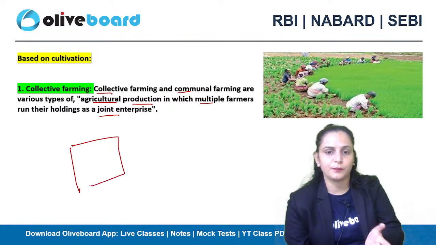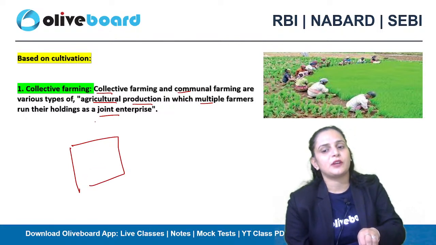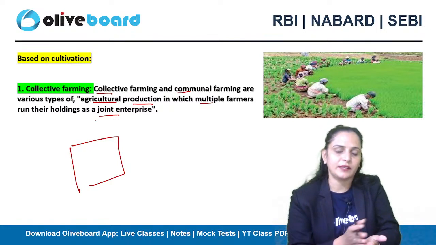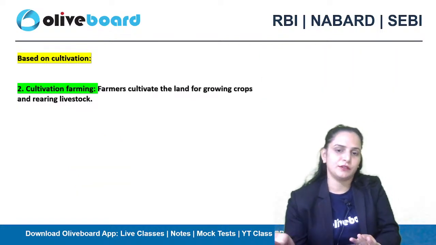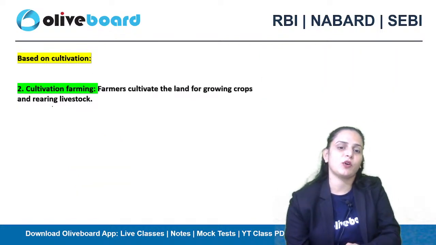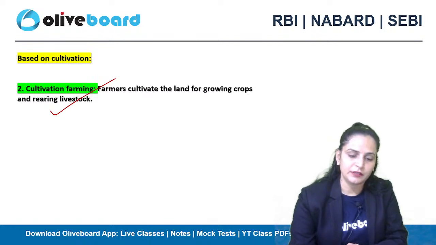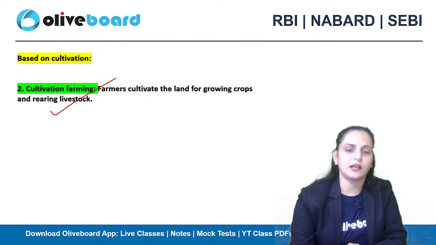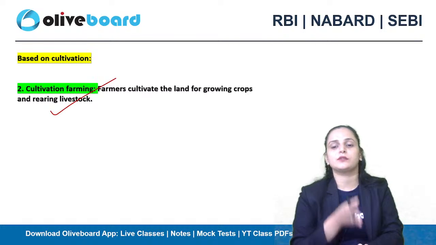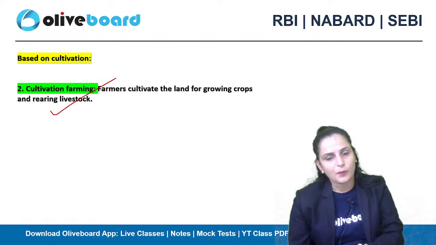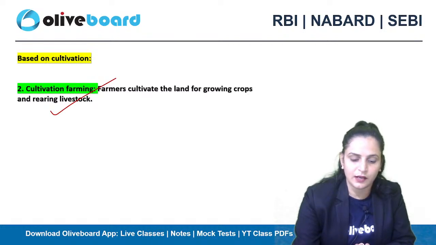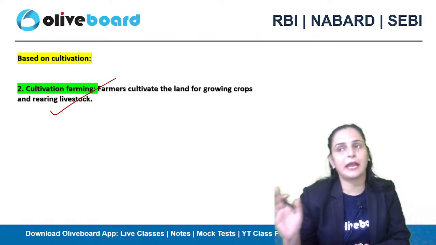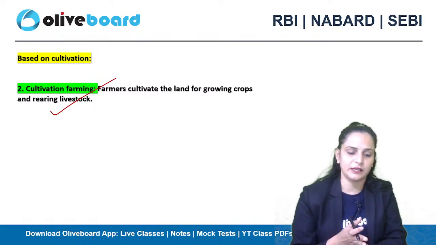Okay, so on a specific land area, under this, agriculture production happens in which multiple farmers are working in a combined manner, so that is collective farming. Okay, next we have the cultivation farming where farmers cultivate the land for growing crops and rearing livestock. So here the farmers are following cultivable practices for obtaining agriculture crops and for rearing their livestock. Okay, so this is another category of farming system on the basis of cultivation.